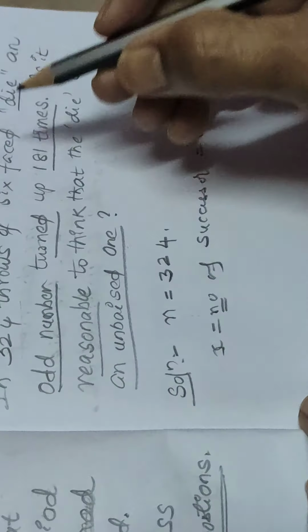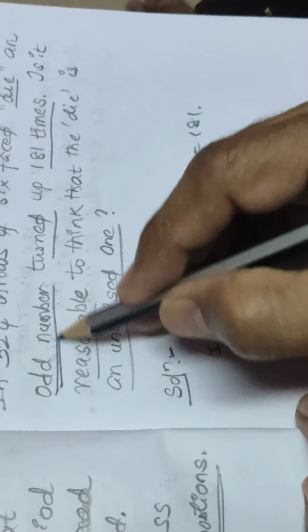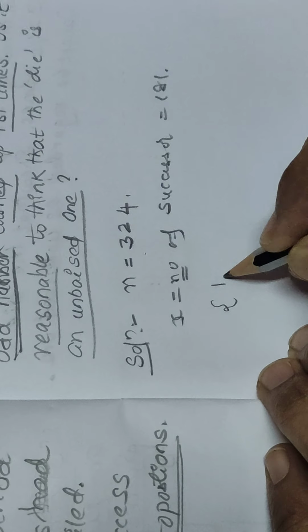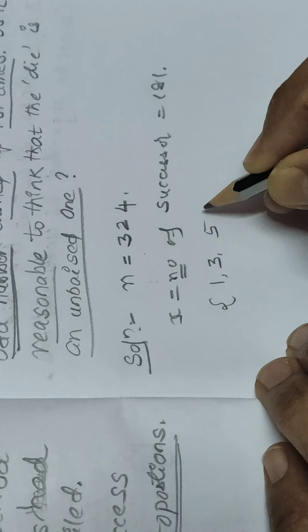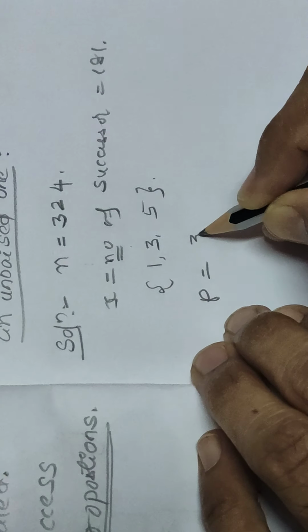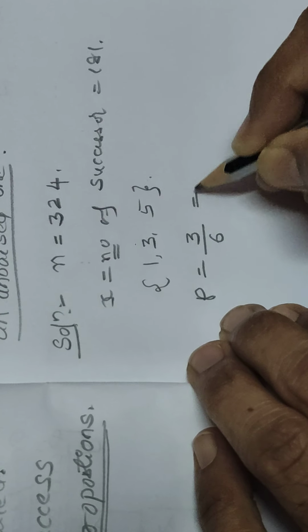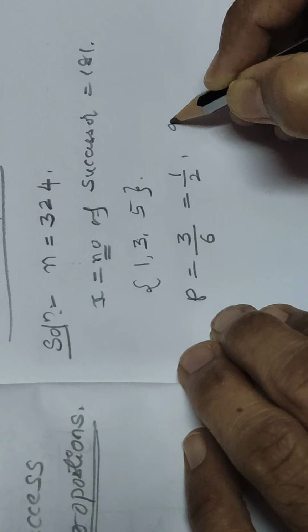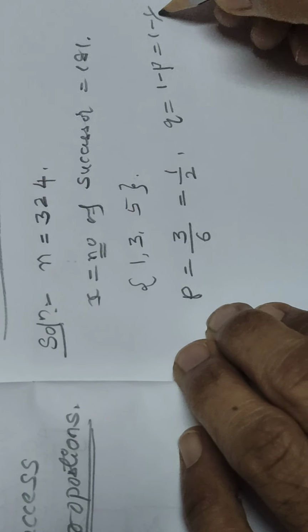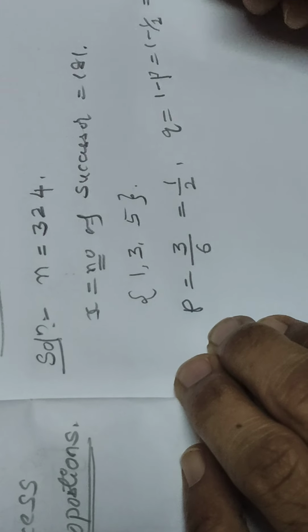A die has 6 faces, and the odd numbers are 1, 3, 5. So you'll get p is equal to 3 divided by 6, that is 1 by 2. q is equal to 1 minus p, that is 1 minus 1 by 2, that is also 1 by 2.